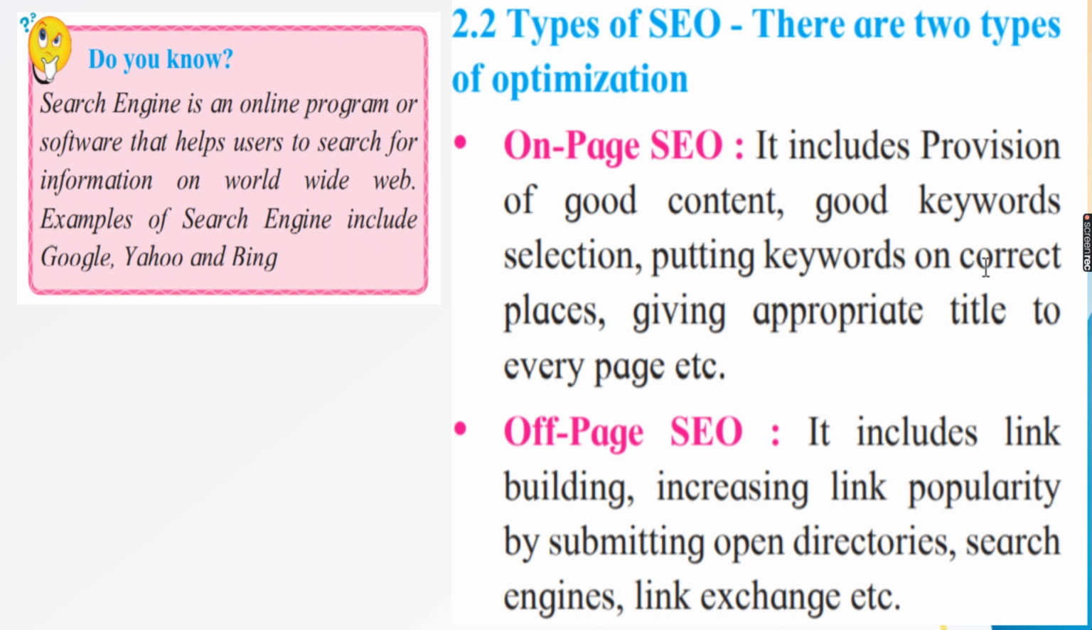Then identify the keywords, popular keywords used by the visitors. Keywords are again of two types. It's not given in the lesson, but I'll tell you. There are two types of keywords: short tail keywords and long tail keywords.